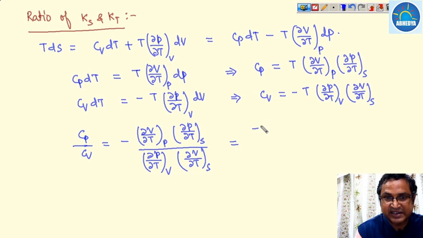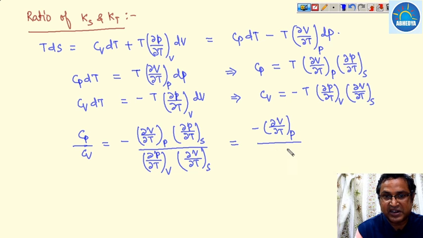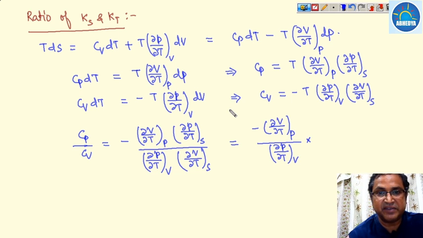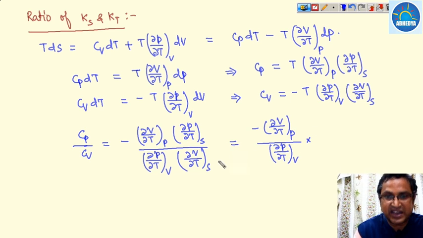Minus del V upon del T at a constant pressure upon del P upon del T at a constant volume, multiplied by del P upon del T at a constant entropy. So we are going to write the Maxwell's equation.